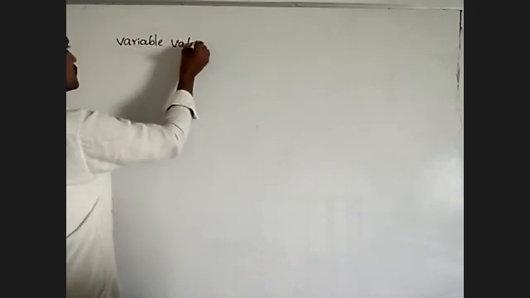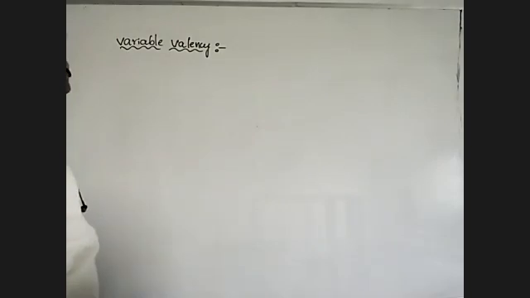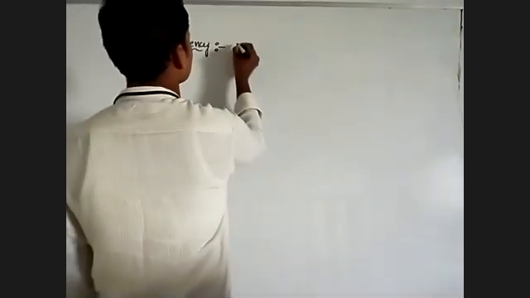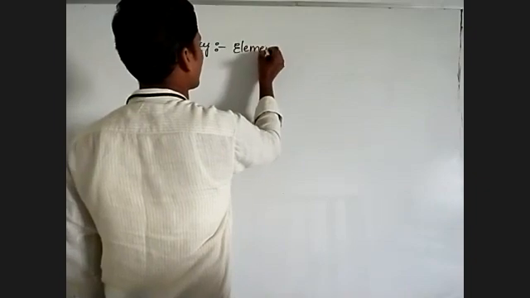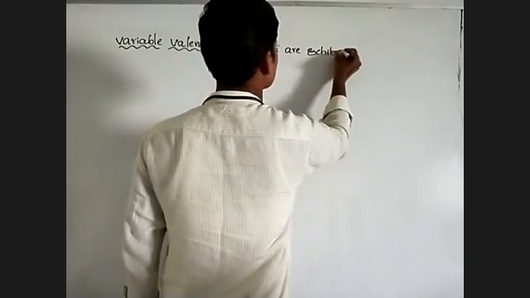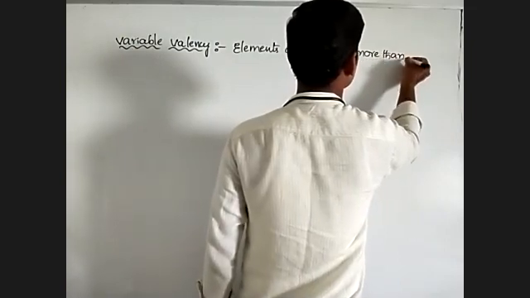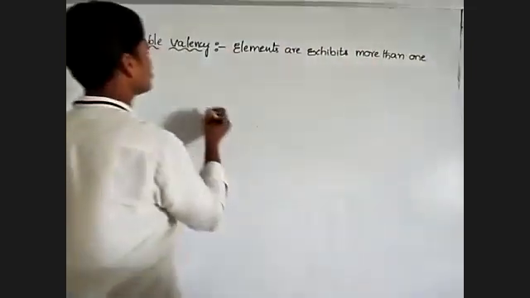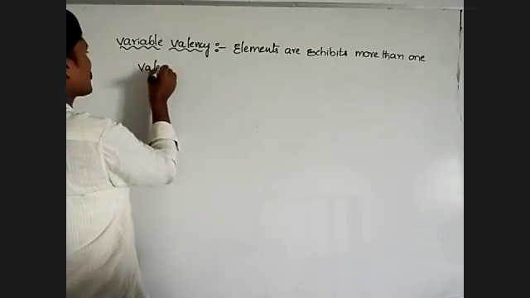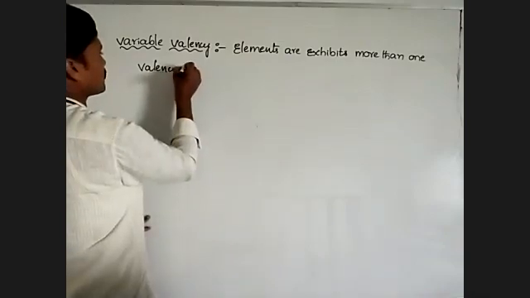Variable valence. Right. Variable valency means elements exhibit more than one valency. Elements that exhibit more than one valency are called variable valency. Okay, right.